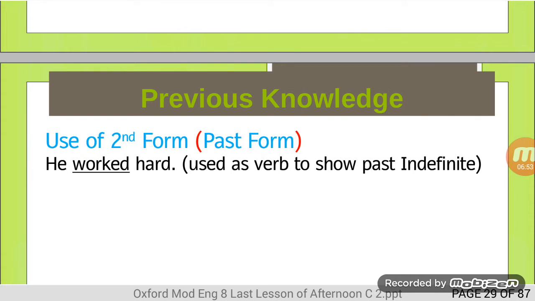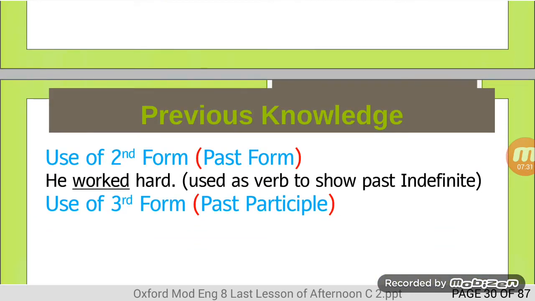Here worked is past form of the verb work, and it shows past indefinite tense. It is being used as finite verb. Worked, the word worked is a verb and it is second form, and it shows past tense of the sentence. There can be many other examples. They played very well. Played second form, and it is showing past indefinite tense.